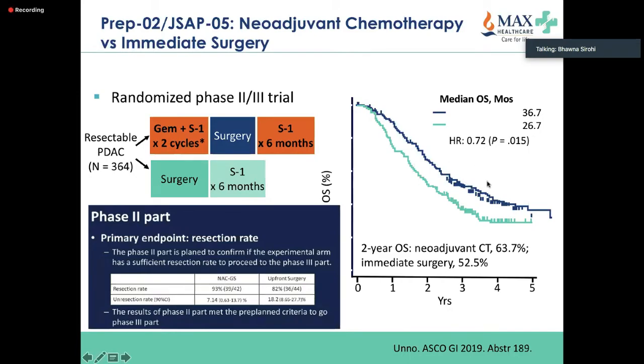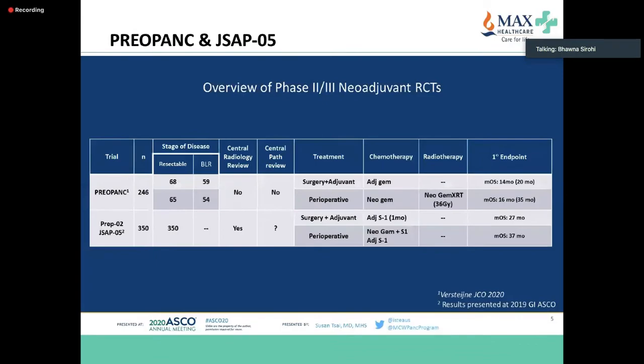As you can see, the median overall survival was also better, with a hazard with a 30% benefit in patients who had neoadjuvant chemotherapy versus those who had upfront surgery. And the phase 2 actually led on to the phase 3 study, because it showed that there was sufficient resection rate, and with neoadjuvant therapy, the treatment was not compromised for surgery for most of these patients.